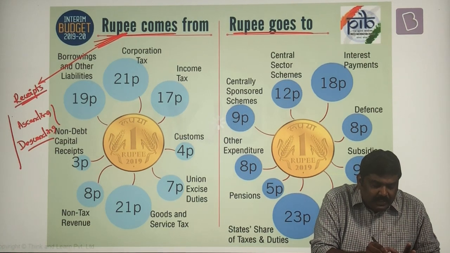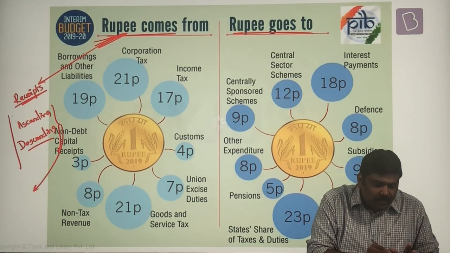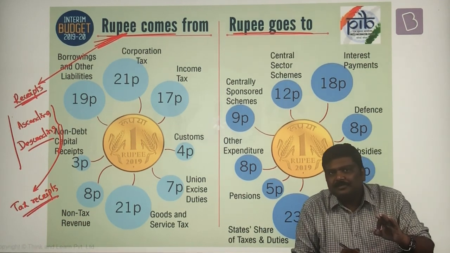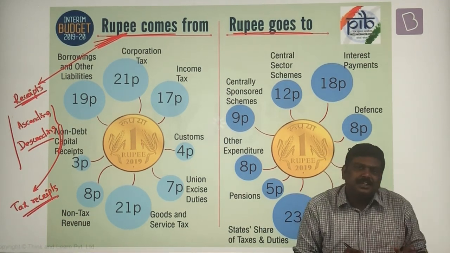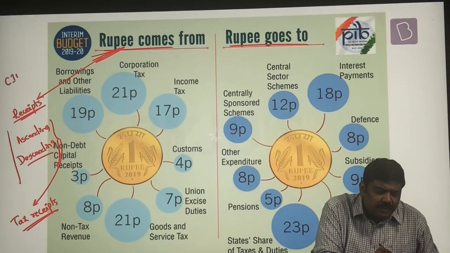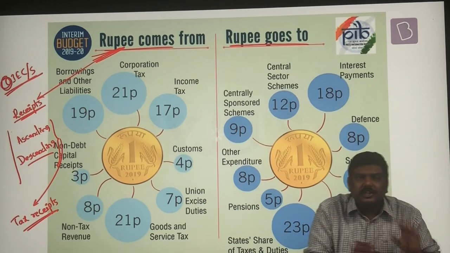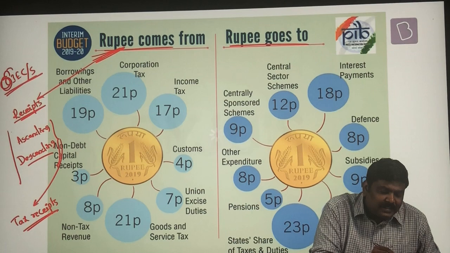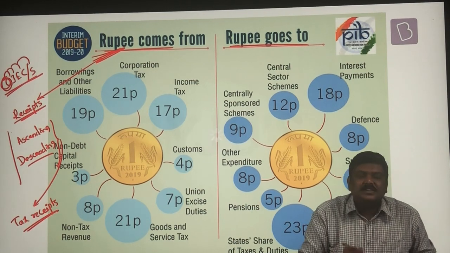Most often the question will be related to the tax receipts. Before the introduction of GST, the contribution of tax receipts was usually in this form: the highest contribution used to come from corporate tax, followed by income tax, followed by excise, followed by customs, or followed by services.